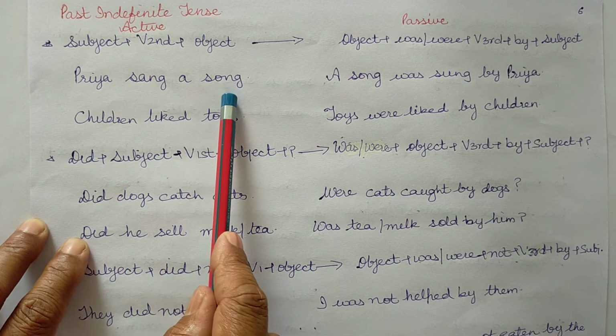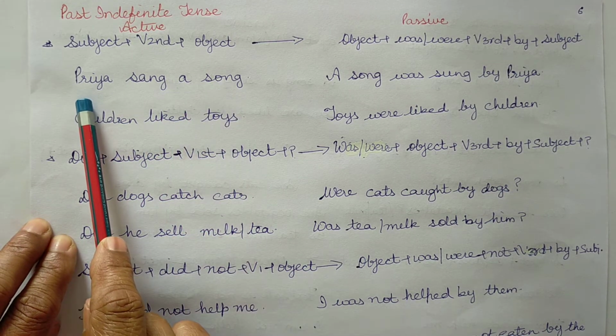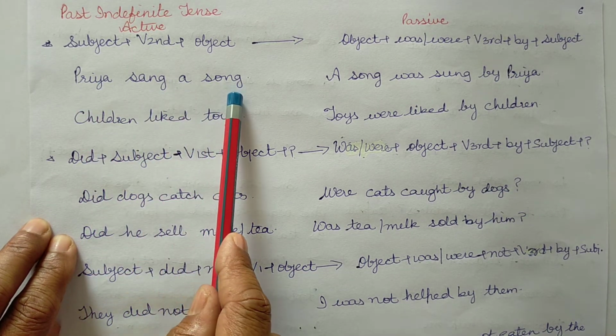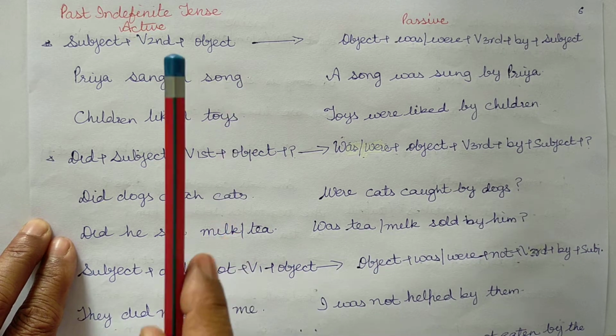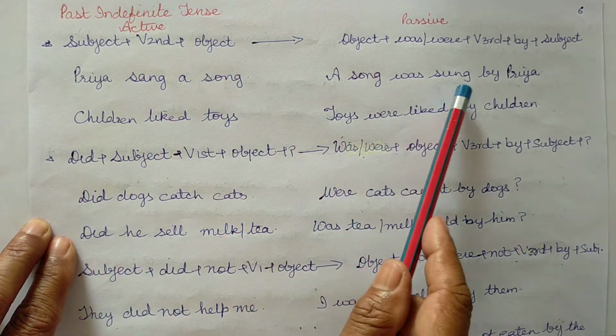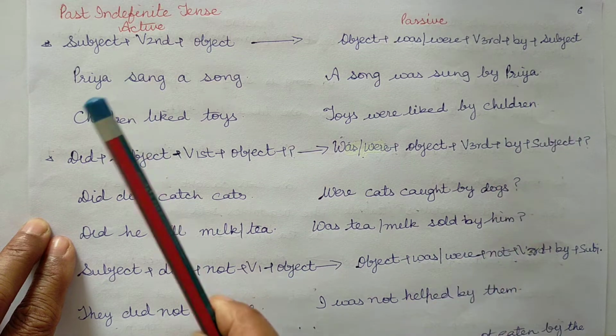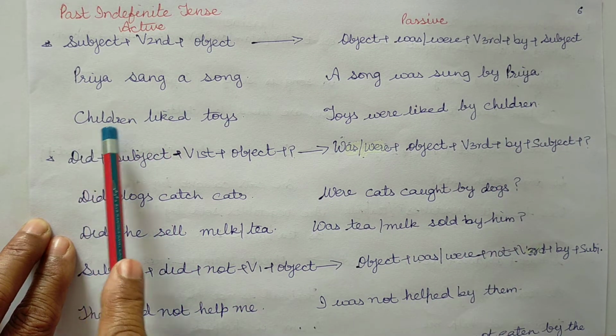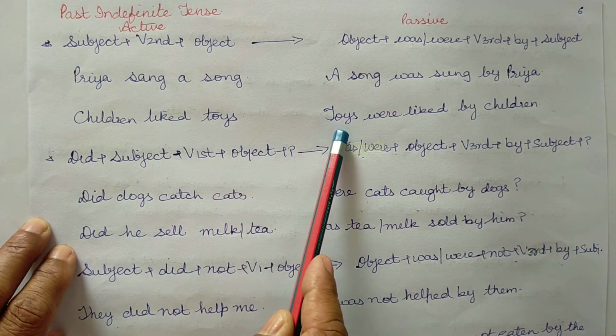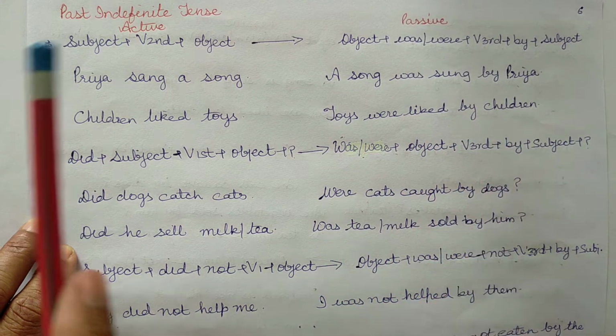Priya sang a song. A song was sung by Priya. Children liked toys. Toys were liked by children.